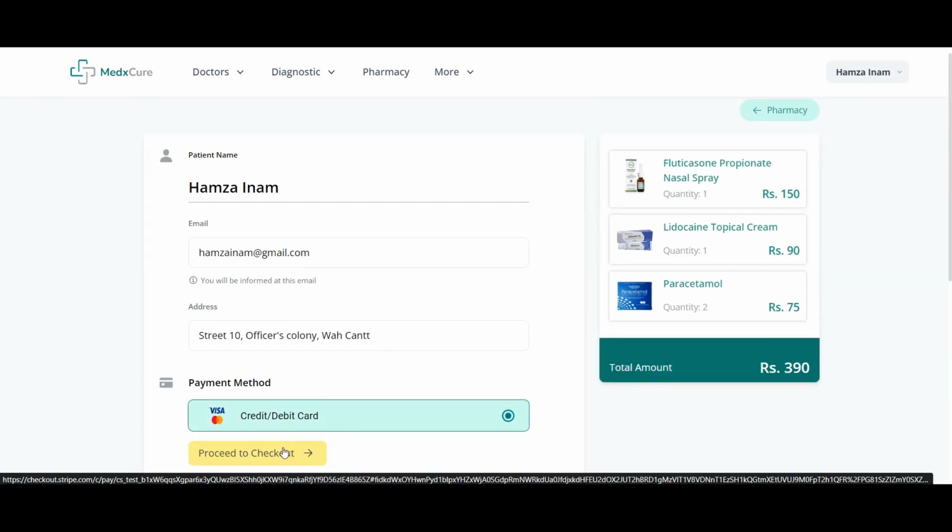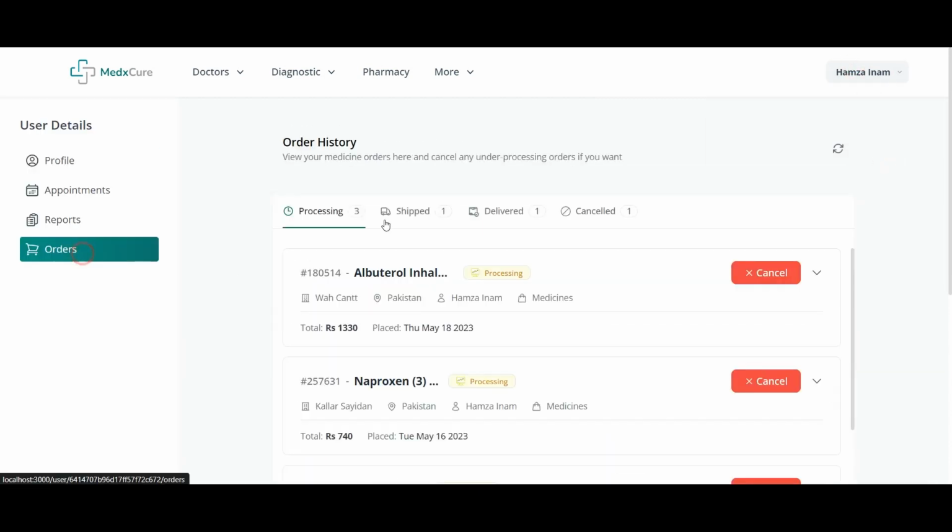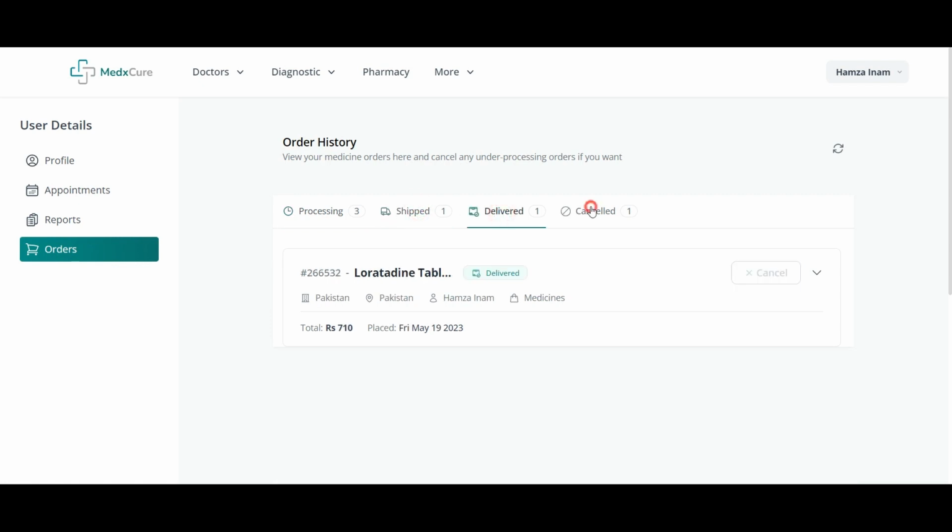Click on checkout. This is the same process as booking an appointment. We can click on credit or debit card, proceed to checkout, fill the Stripe details, and then move on to the order confirmation screen. I have already placed some orders, so we can see them from here. These are the orders in processing status, shipped status, delivered status, and cancelled status.